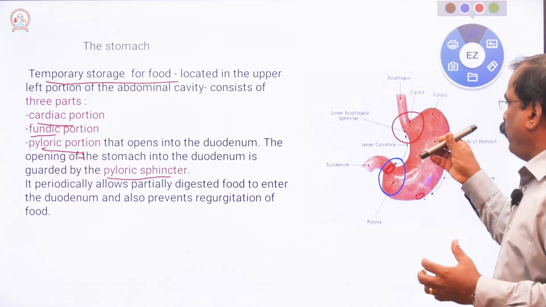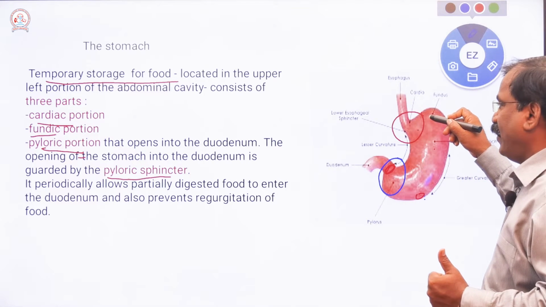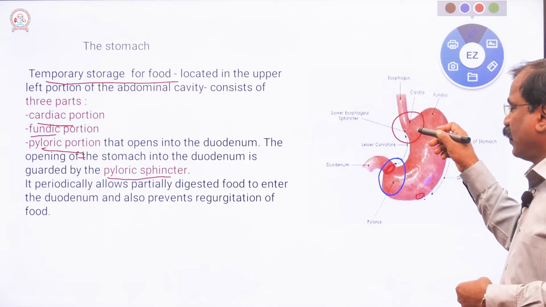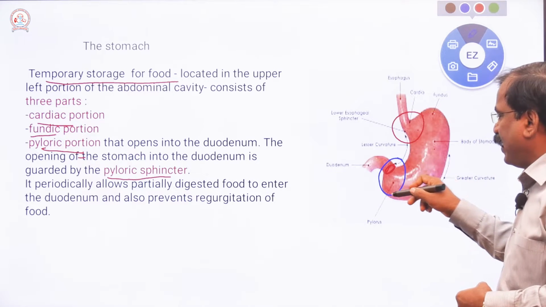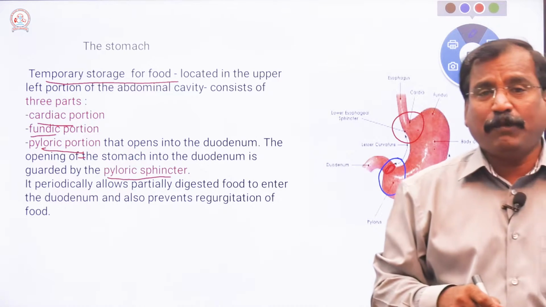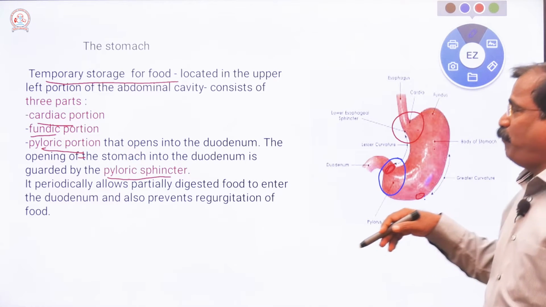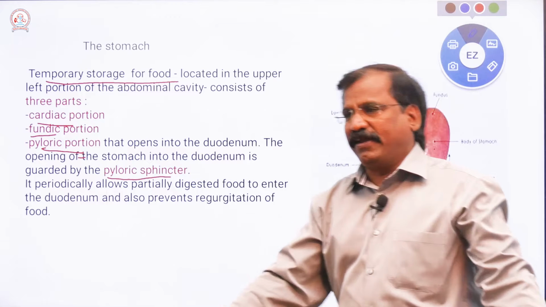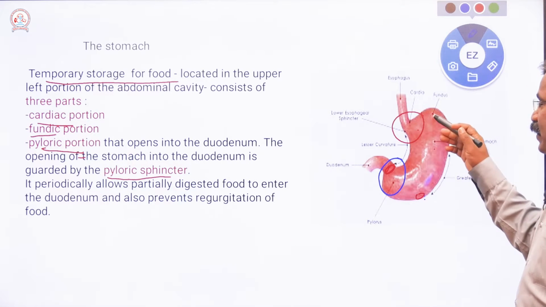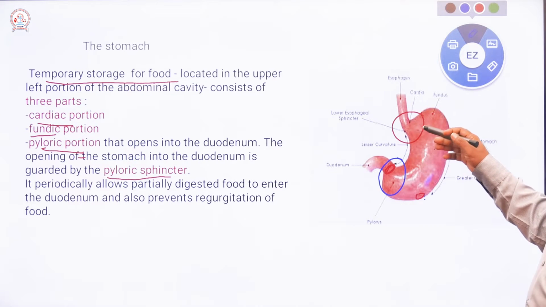The cardiac portion, that cardiac region, is the region where the esophagus joins. And the pyloric region is the lower part, from where the small intestine arises. And the rest of the region is the fundus region. Fundus or fundic, both are same. So that is the cardiac, pyloric and the fundic region. So already we have discussed.